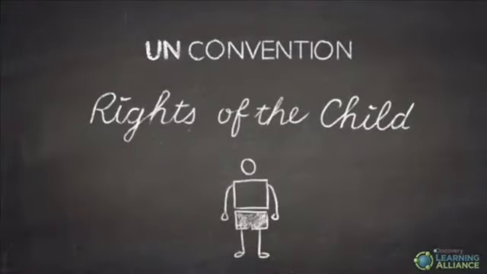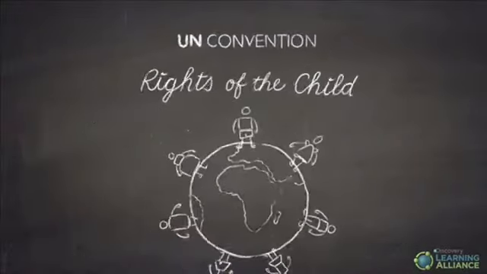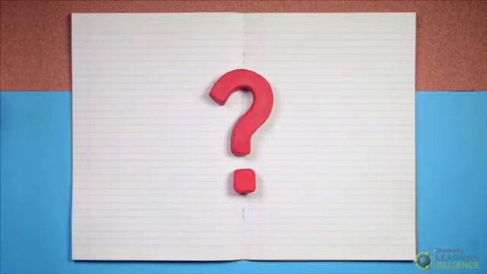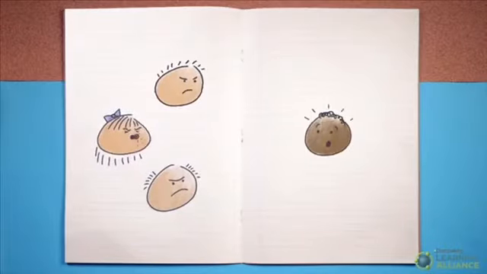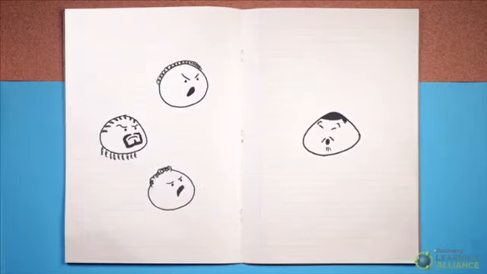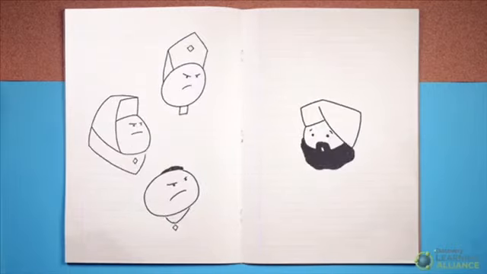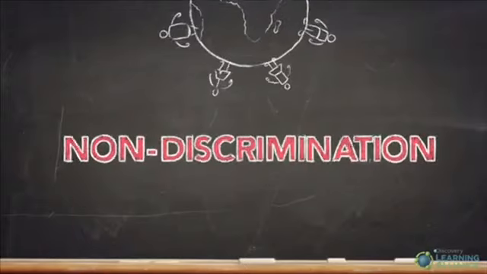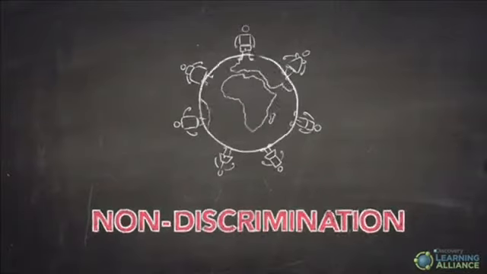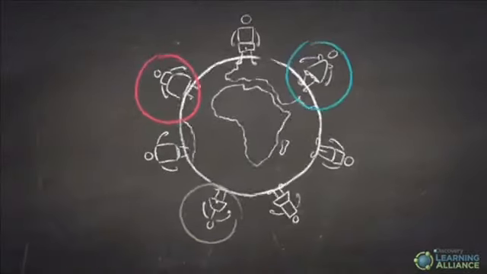The whole Convention on the Rights of the Child is based on the idea of non-discrimination. So what is non-discrimination? Well, discrimination means treating someone differently because of their race, gender, nationality, ethnic origin, disability, or religion. Non-discrimination means all children, no matter who they are or where they are, should have their rights protected in the same way. But many children are discriminated against.